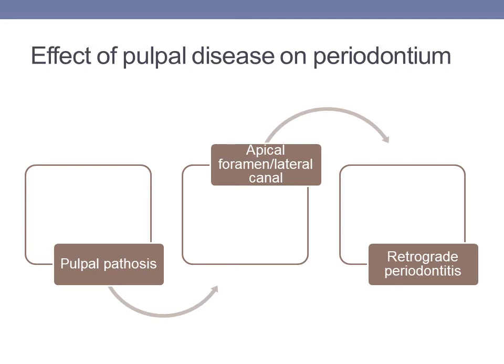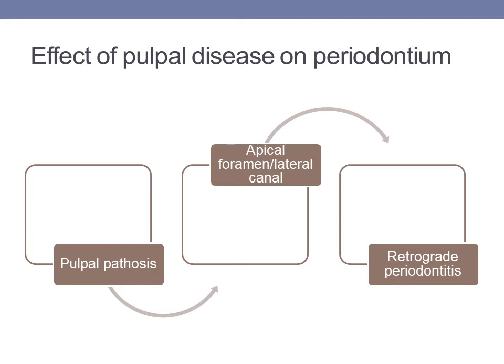If long-standing pulpal disease is present, there will be contamination of the root canal system with bacteria. Then there will be loss of the vasculature and loss of the blood supply to the pulpal tissues. Then there will be necrosis of the pulp, and this will eventually result in formation of a periapical abscess.